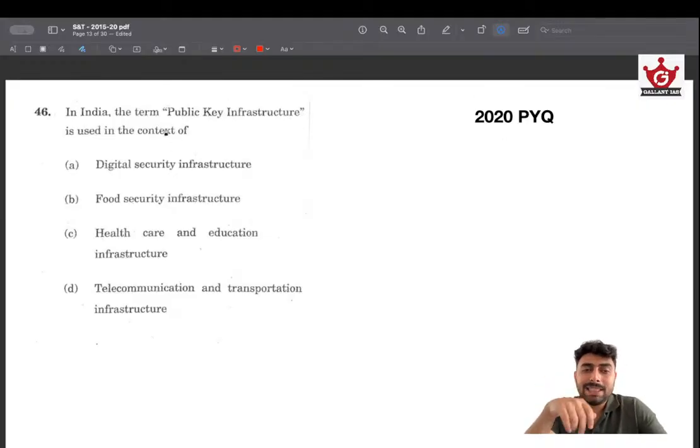Again, one very important thing. I wonder why UPSC is not repeatedly asking this question, because a lot of projects have been undertaken by the government based on this public key infrastructure. It is a slightly difficult concept, but this was asked in 2020 and no questions have been asked based on that ever since. So I expect UPSC will be asking something about public key infrastructure, PKI, because the government has introduced e-passports which rely on this public key infrastructure technology. So this is worth looking into. No questions have been asked so far, meaning that questions could be asked.